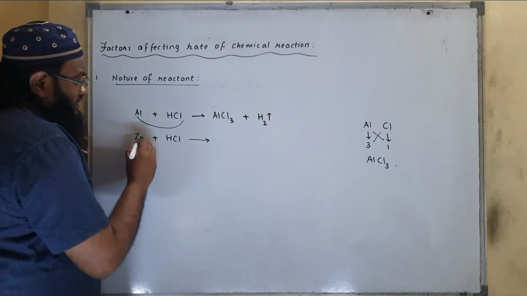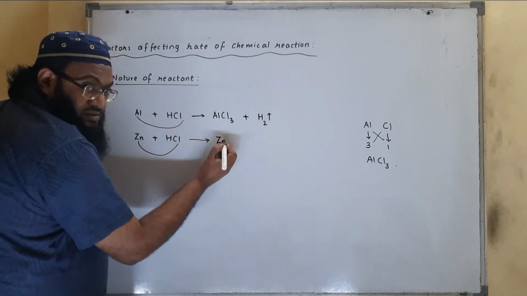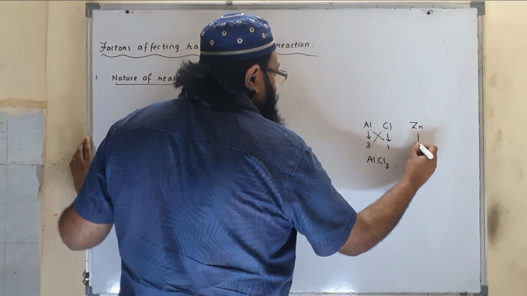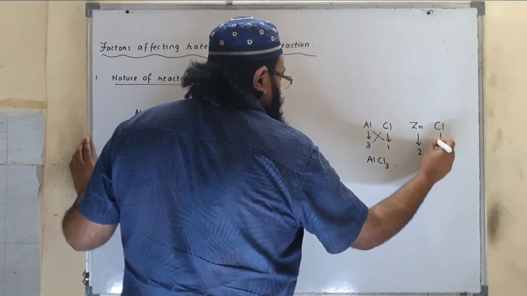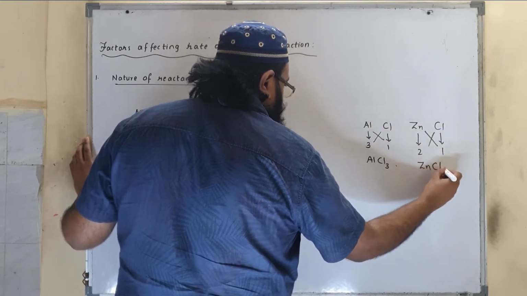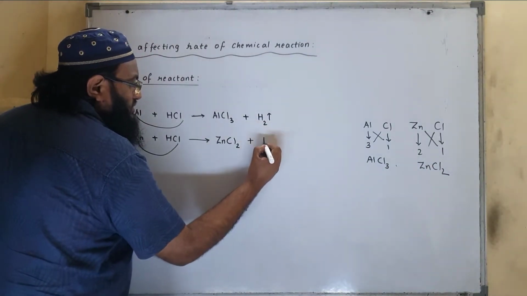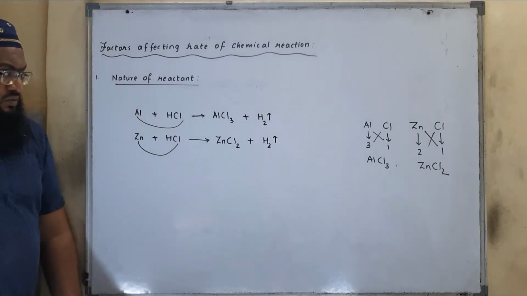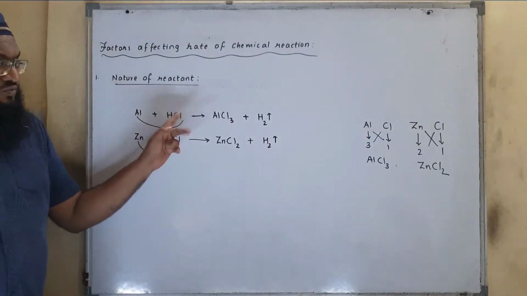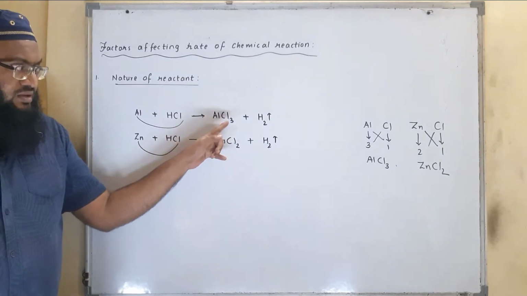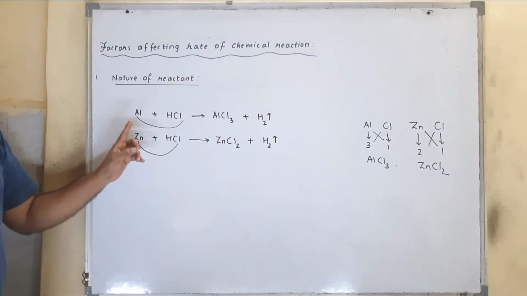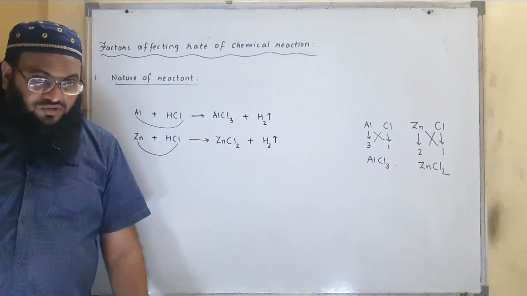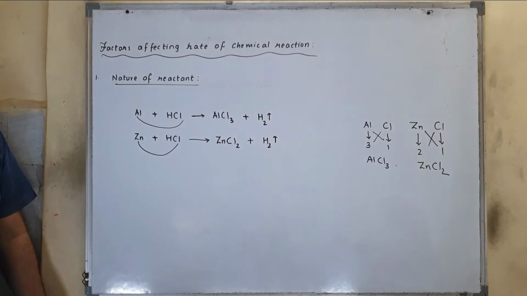And over here zinc will react with HCl to form zinc chloride. Zinc chloride is ZnCl2. Zinc valency is 2, chloride valency is 1, exchange the valency, formula will be ZnCl2, plus hydrogen is released. Balancing part you can do on your own. So aluminium reacts with HCl to form its salt and hydrogen is released. Zinc also reacts with HCl to form zinc chloride and hydrogen. Both react with HCl.